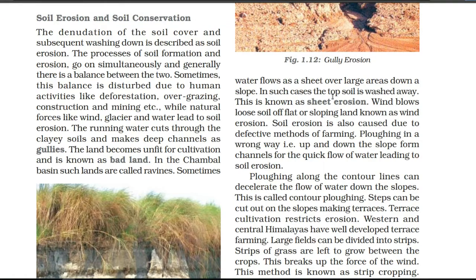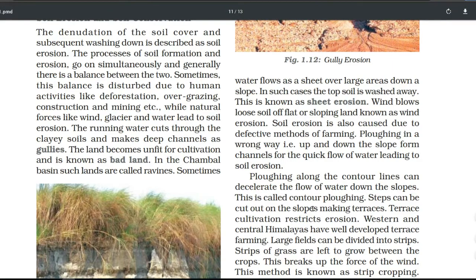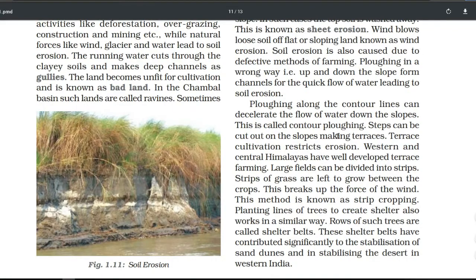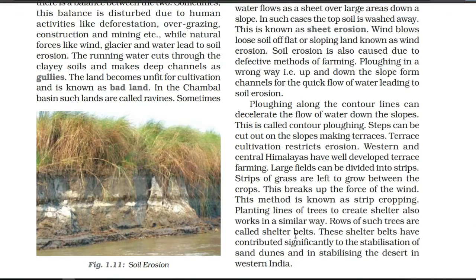After that, we are going to discuss what kinds of methods we can use to conserve our soil. Here, different methods are given, like contour plowing. After contour plowing we have terrace farming, then strip cropping is mentioned, and next we have shelter beds. With this we also have other methods like afforestation. So different methods are mentioned, because by using those methods we can conserve our soil, and we know when soil is conserved, farming and agriculture are possible, which of course helps us earn our livelihood.